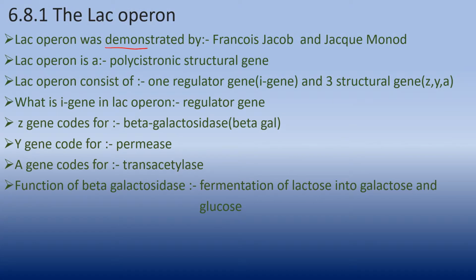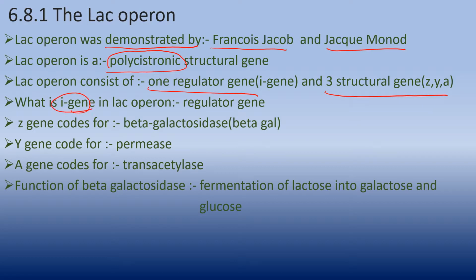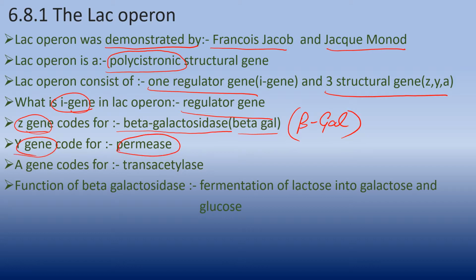Lac-operon was first demonstrated by Francois Jacob and Jacques Monod. Lac-operon is polycistronic structural gene, that is, it is made up of many genes. It consists of one regulator gene and three structural genes, total 4 genes. The I gene codes for regulator gene, Z gene codes for beta galactosidase or beta gal, and Y gene codes for permease, which increases the permeability of galactose, and A gene codes for trans-acetylase.